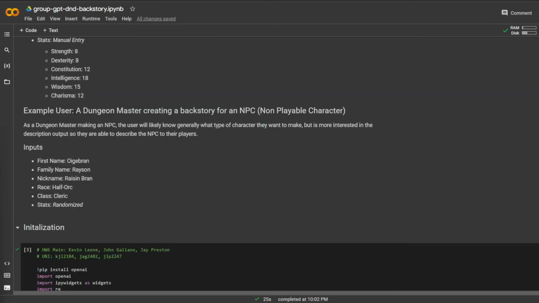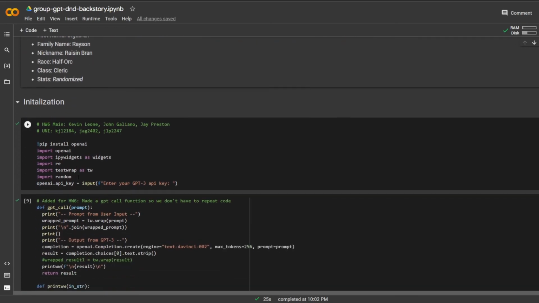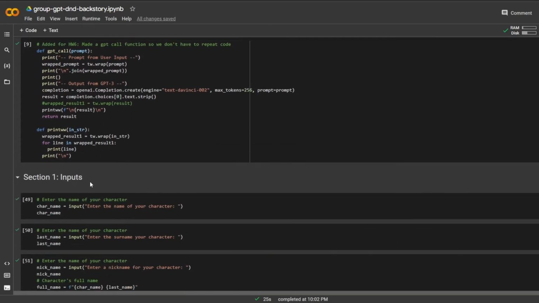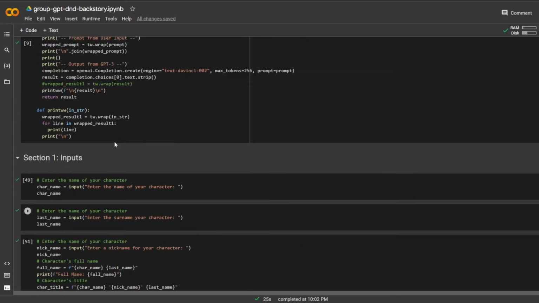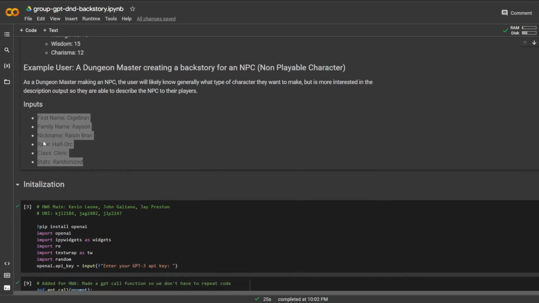And lastly, for an example user, we have a dungeon master creating a backstory for an NPC, or non-playable character. As a dungeon master making an NPC, the user would likely know generally the type of character they want to make, but is more interested in the description that's output, so that they are able to describe it to their players. So really not super interested in all the details of the stats and all that, but more just who they are, what they look like, and then wanting to get all those juicy backstory details. So let's go ahead and input everything for this user.